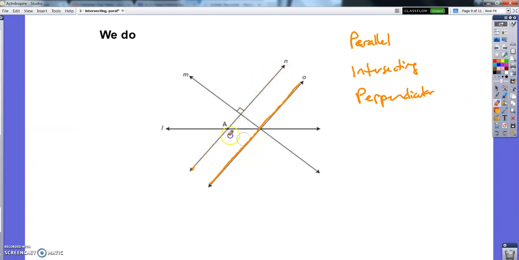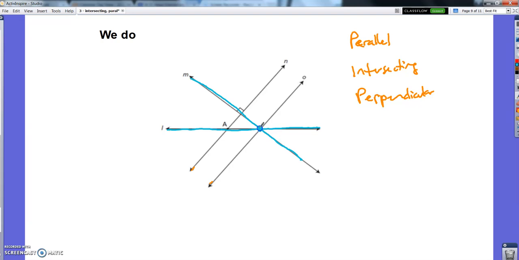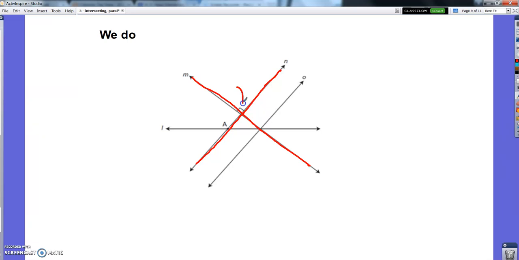I'm going to erase. I'm going to show you an intersecting set in blue. There you go. Those are intersecting right there. And I'm going to pause again and show you a perpendicular set in red. Oh, there it is. They meet at a right angle right there. I could have done this one too. These also meet at a right angle. So there you go. Perpendicular, parallel, and intersecting lines.